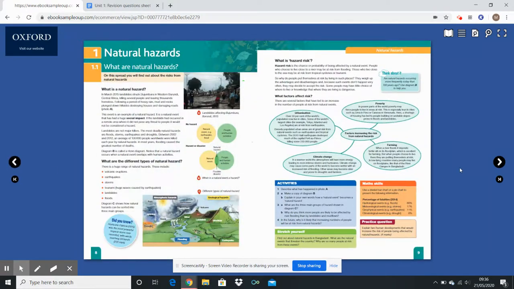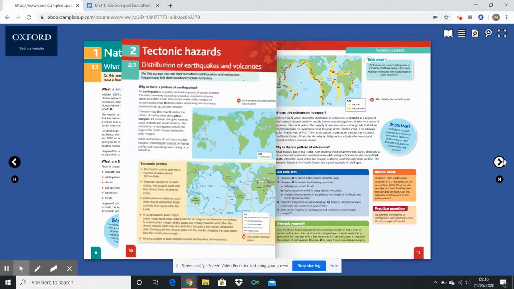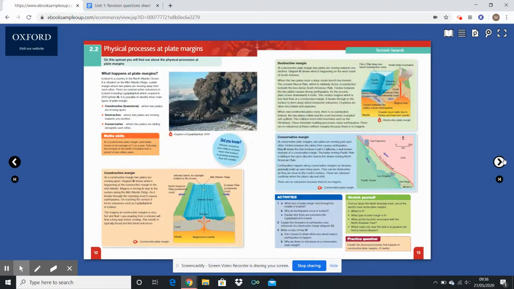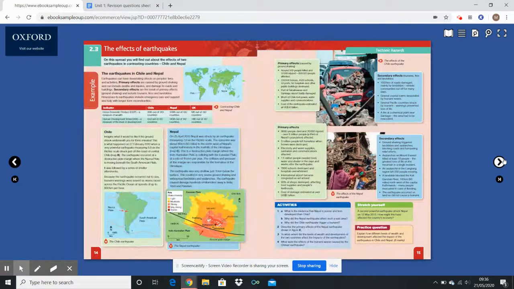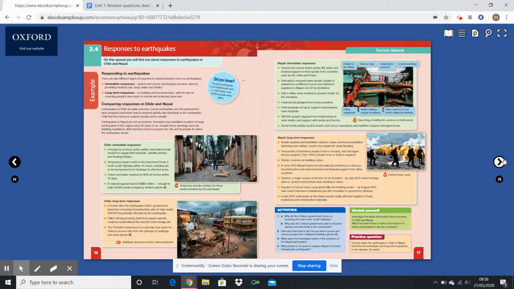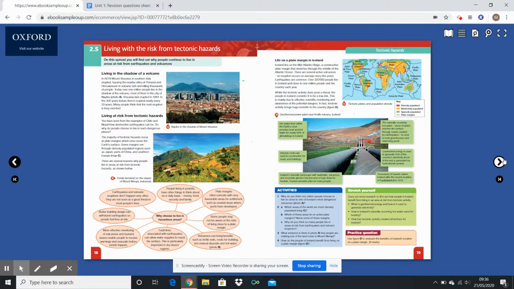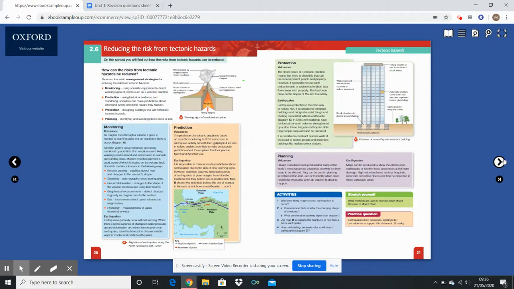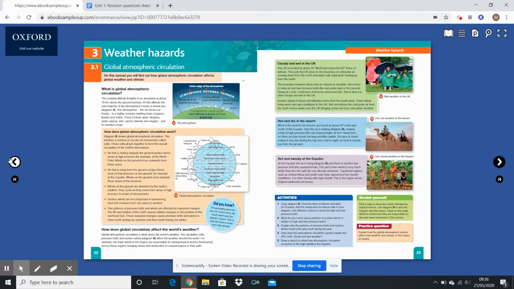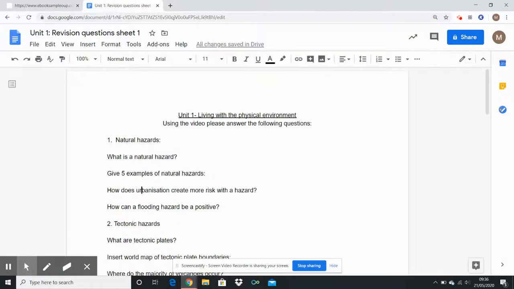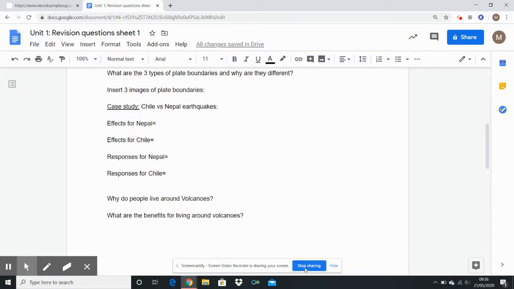We start off with natural hazards, distribution of earthquakes and volcanoes, physical processes of plate margins, the effects of earthquakes, responses to earthquakes, living with the risks from tectonic hazards, reducing the risks from tectonic hazards, and then we go into weather, which we're not doing yet. So use them for revision, use this video and fill in the sheet as best as you can and finish within the lesson.